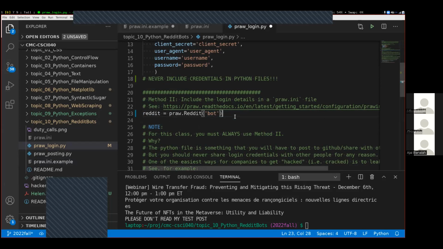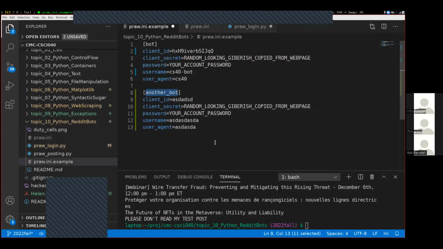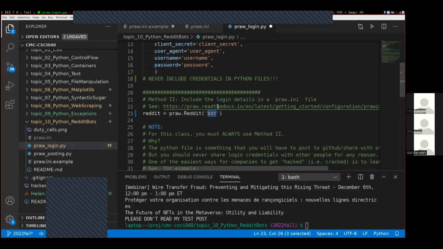This coming assignment, though, one of the extra credit things that you'll be able to do on this assignment, there are many, many possible extra credits. I think there's something like 30 points of extra credit possible on this coming assignment. But one of the extra credit possibilities is having an army of bots instead of just a single bot doing posts for you and coordinating them together to do things. And so the way you would do that is you would have multiple bots in your Prada.ini file like this. And then in your Python code, you would specify which bot is doing whichever task right there.